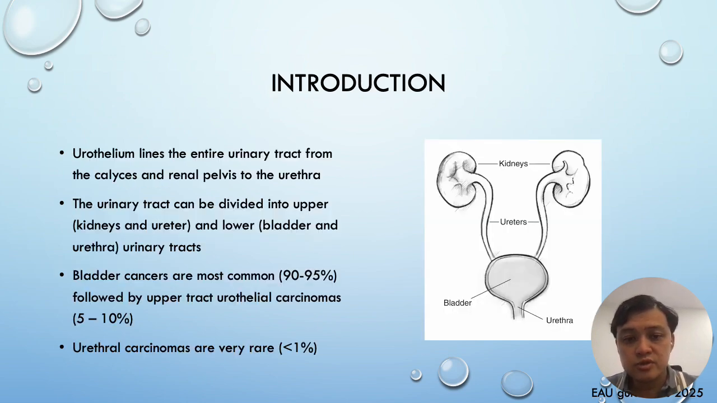First, urothelium, as we know, lines the entire urinary tract from the calyces or renal pelvis of the kidneys to the urethra. And I'm sure later you'll hear the lecture from Dr. Chow regarding the special characteristics of this epithelial lining. The urinary tract generally can be divided into the upper urinary tract and the lower urinary tract, which consists of the kidneys and the ureter on the upper part, as well as the bladder and urethra on the lower part. As we know, bladder cancers are the most common neoplasm from this region, 90 to 95%, followed by UTUC, upper tract urothelial carcinoma, and urethral carcinoma, which although are there, are actually quite rare.